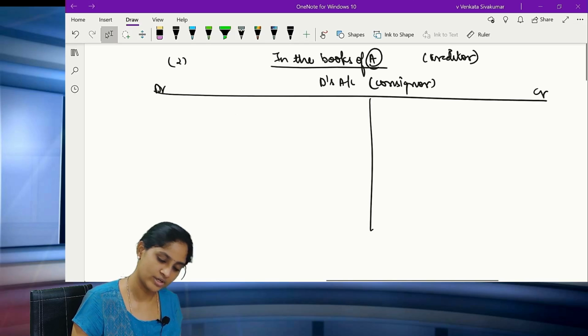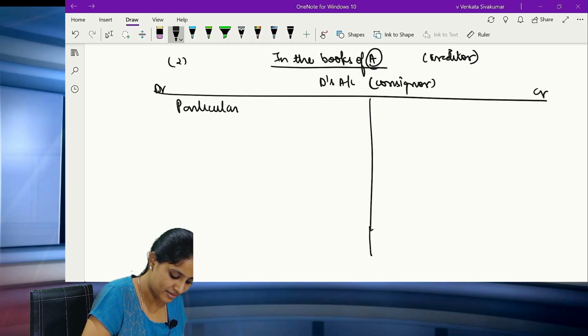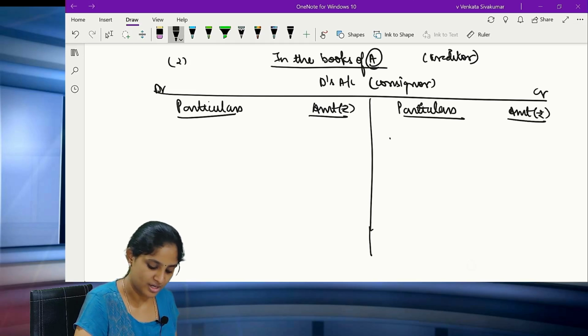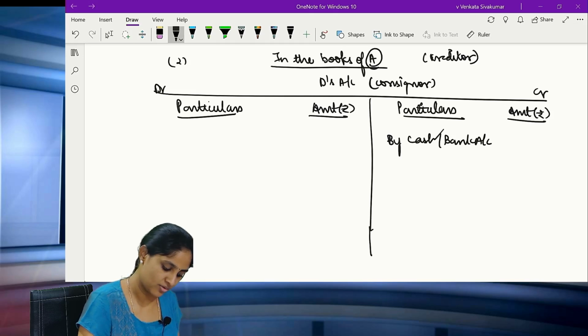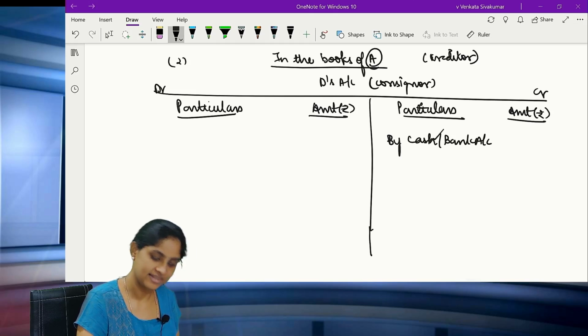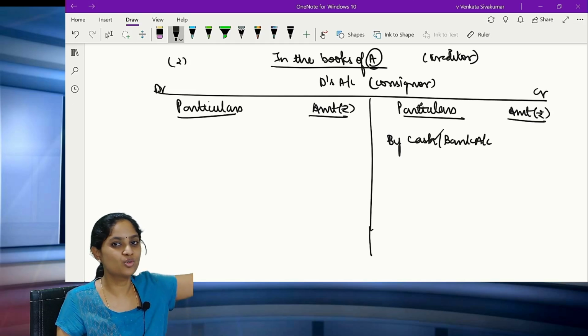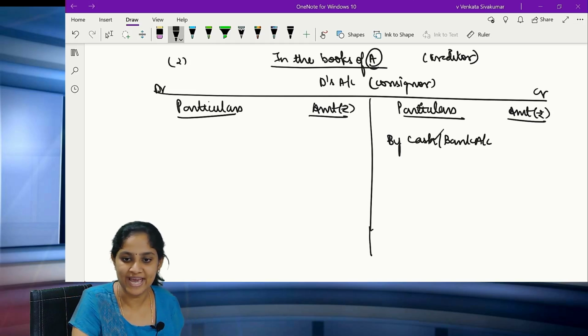Now when you treat him like a creditor, what will you be doing? What are the entries that are going to come? We are going to see. All of you please see, you will be having the following entries. What are the following entries, madam? The first point is, when you make any particular sales, you have to credit cash or bank account. Why are you doing that, madam? The moment you make the sales and you receive the cash, whom should you pay? You should give that to your creditor. That means his balance will increase. So on the credit side, you are going to show cash and bank.